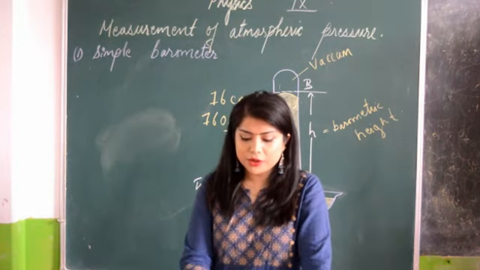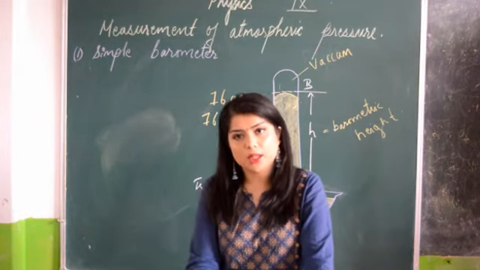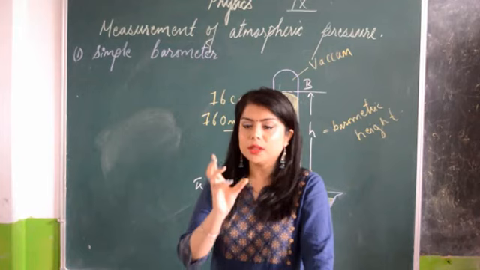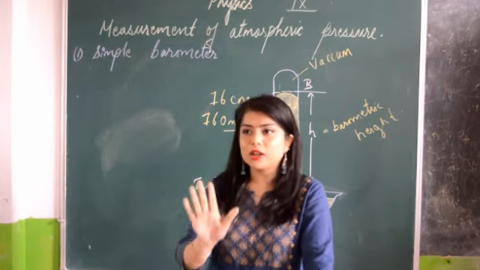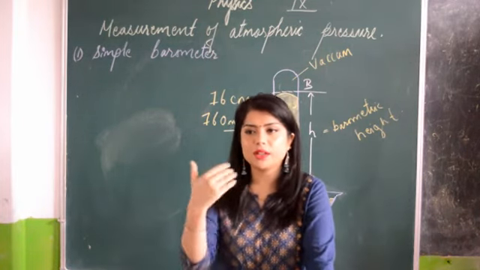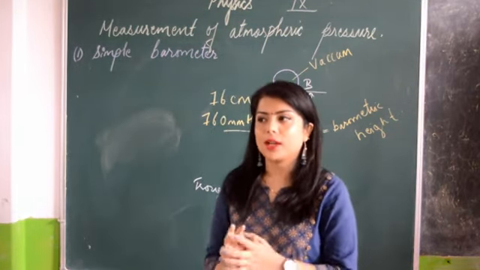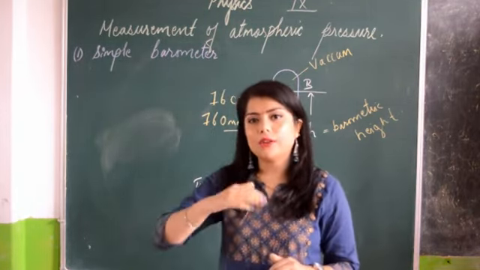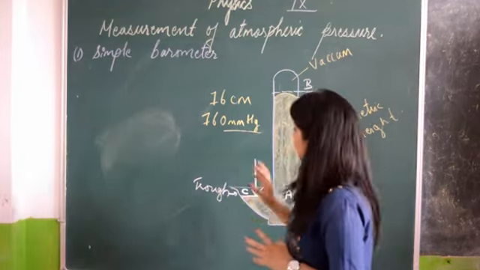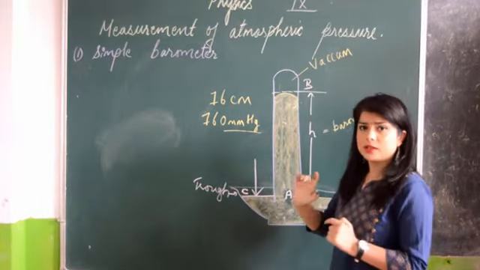Another one is that mercury is shiny and opaque. Shiny and opaque means that from outside the test tube we can clearly see the mercury. The color of mercury is quite silvery, so you can easily see the level of the liquid changing. If you keep water inside over here, what happens?